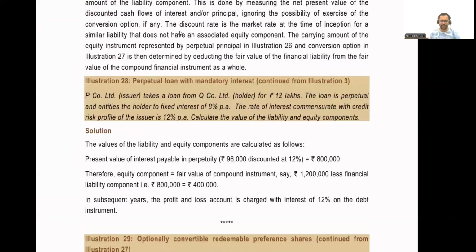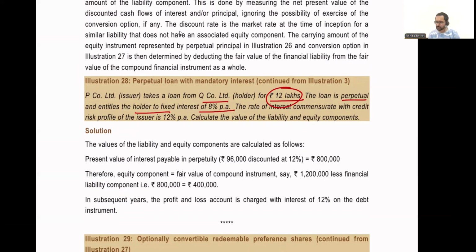Now let's read illustration 28. You'll realize that it's nothing but a replica of illustration number 3, just with advanced level information to calculate the amount of financial liability and equity. P Company Limited takes a loan from Q Company for 12 lakhs. So the amount of loan that we are taking is rupees 12 lakhs. The loan is perpetual and it entitles the holder to a fixed interest rate of 8%.